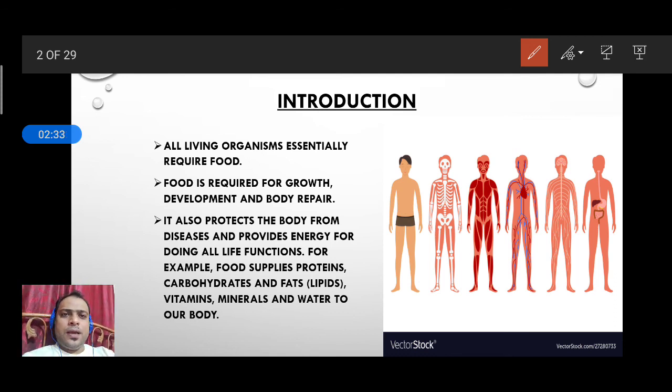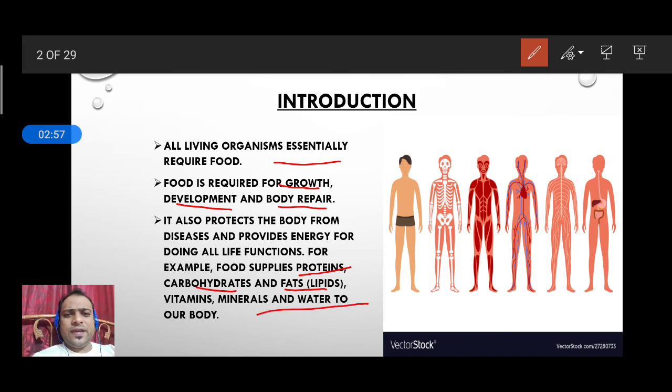It is very essential, and food is required for growth, development and body repair, as we have already seen in our previous classes. To protect ourselves we need protein. For example, food supplies protein, carbohydrates, fat. These are the nutrients. That's why we need food. So it's a fundamental right of everyone to get food.